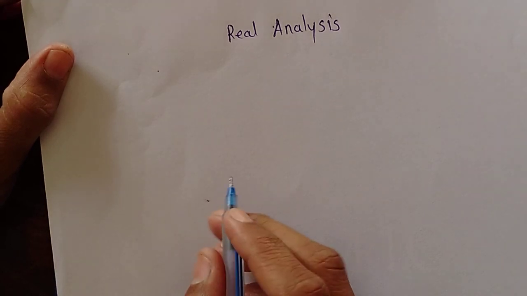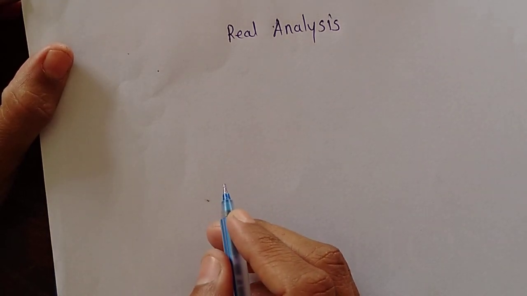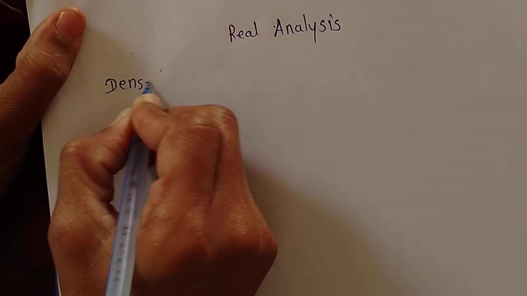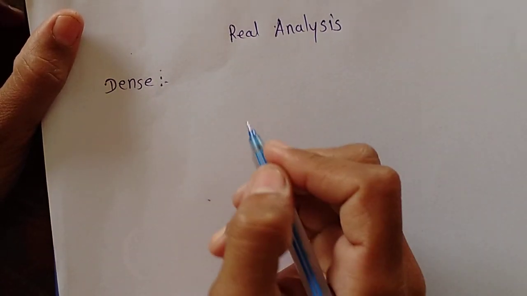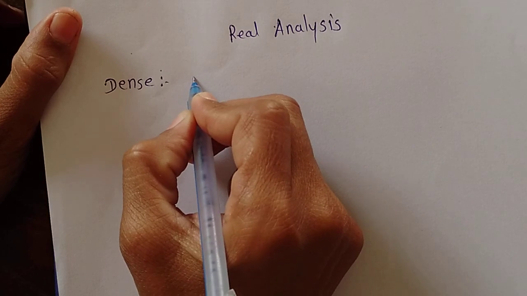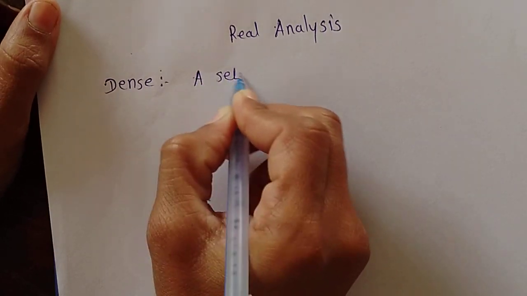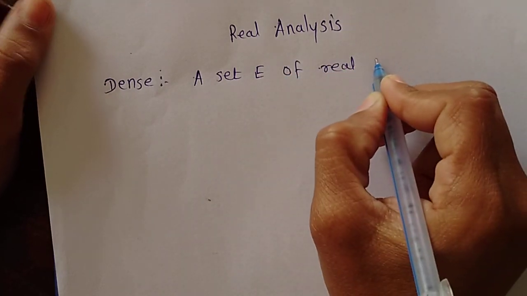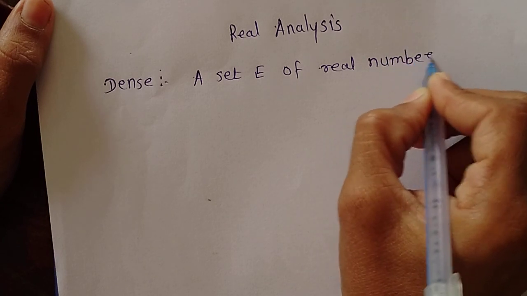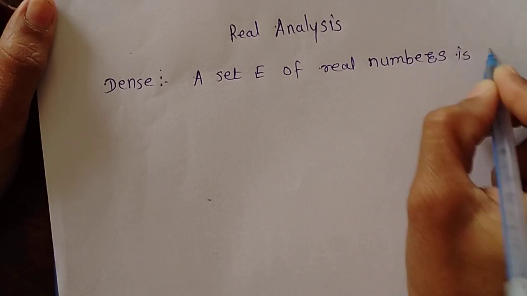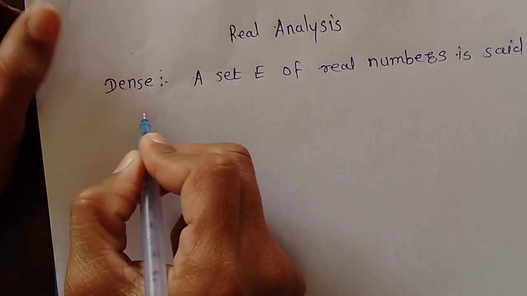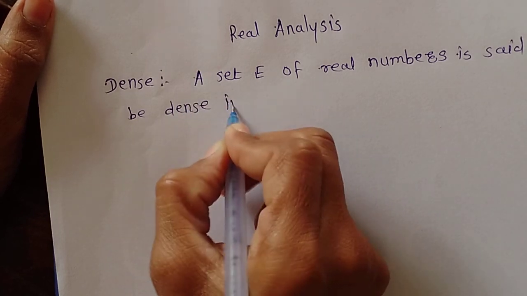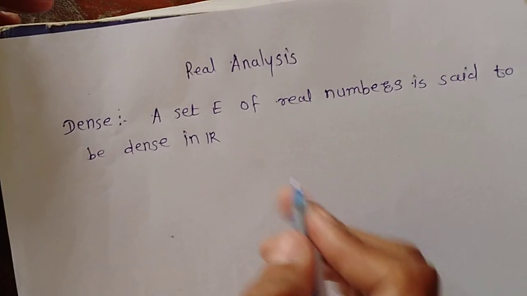Okay, so first we see some basic concepts of real analysis, in which the first concept is denseness, that is, dense sets. First we see the definition of a dense set. If we have a set E of real numbers, that means it is a subset of real numbers, a set E of real numbers is said to be dense in R, provided